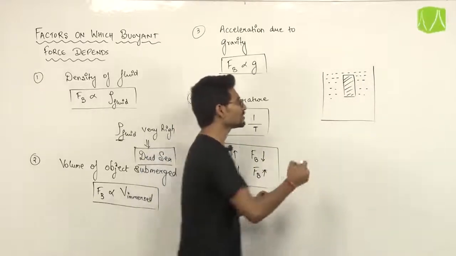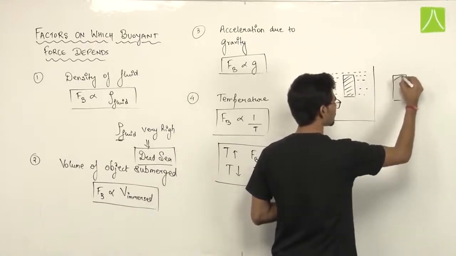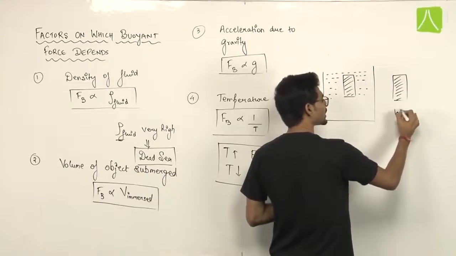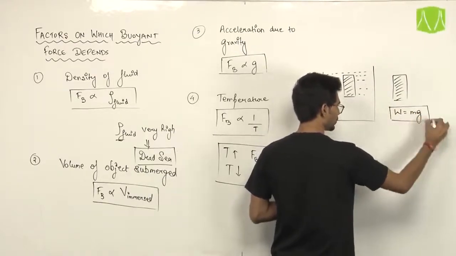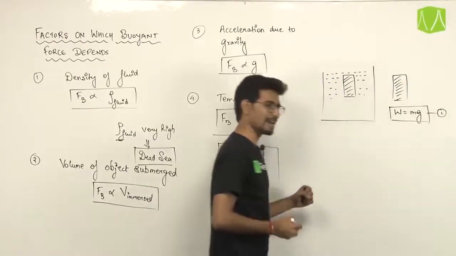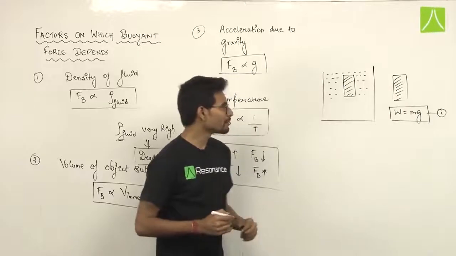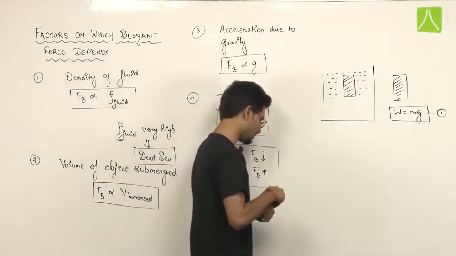Why? When this object is in air only, the weight of this object is equal to mg. We have already studied that weight equals mg when the object is in air. But as soon as this object goes down into a liquid, what is going to happen?